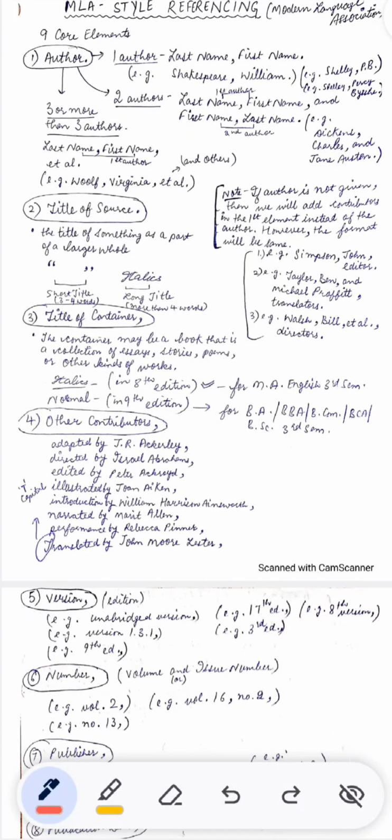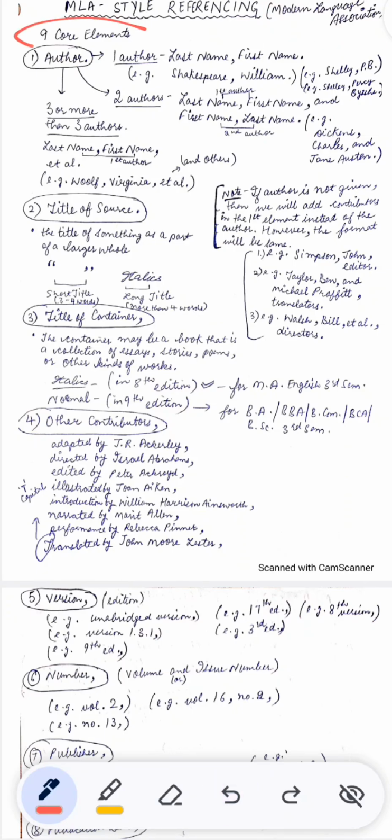Hello everyone, we are going to start with MLA style referencing, which is in the syllabus of MA English third semester in the Punjab University. This is unit number 5 of research methods. Note down the full form of MLA. The full form of MLA is Modern Language Association.